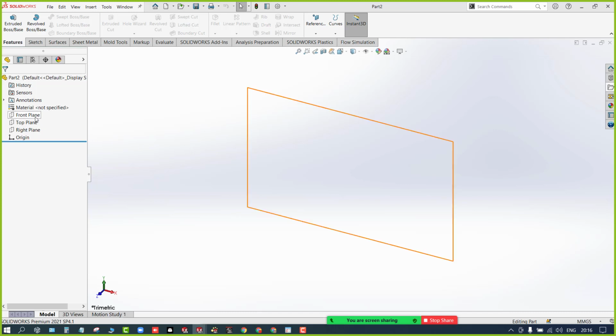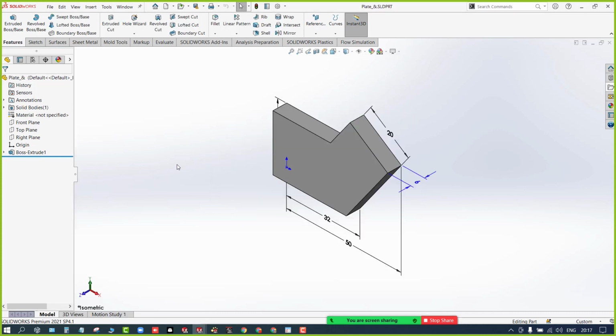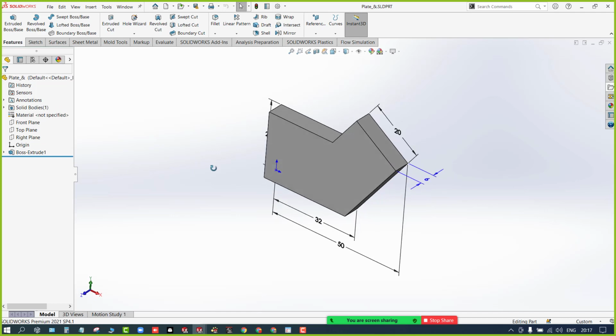Why? Because it is an isometric view, and if you design here, this should exactly look like the isometric view. So you should deal with the front plane here, because can you see here, this is the isometric view, right?